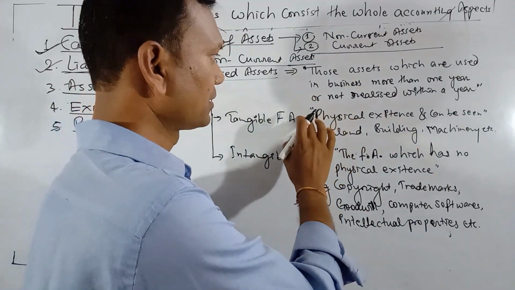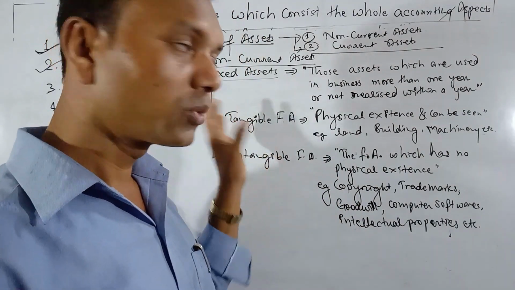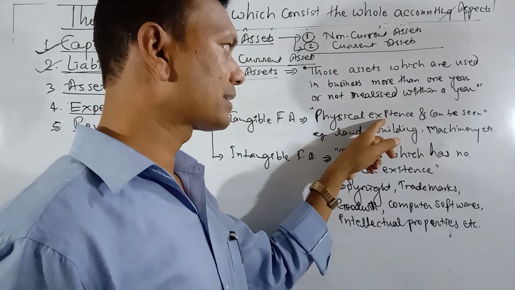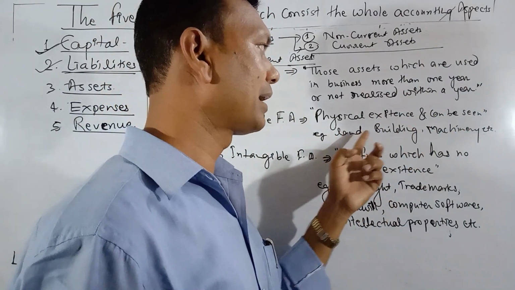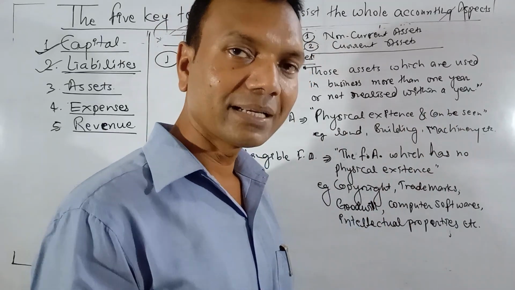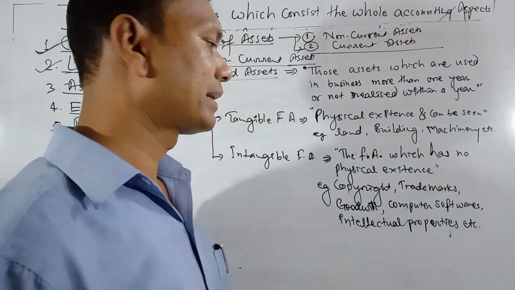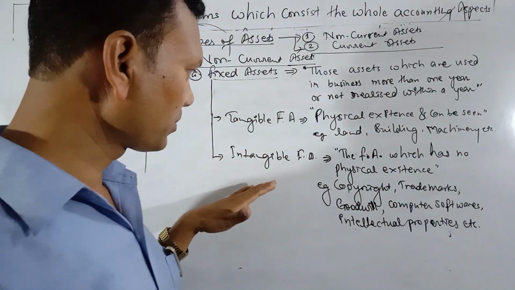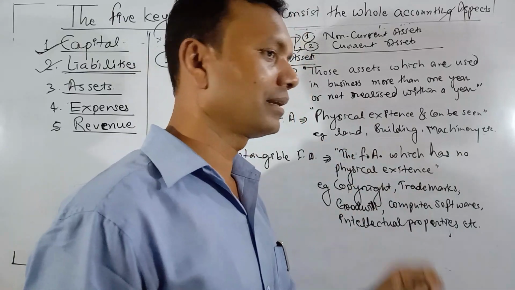Tangible fixed assets are those which have physical existence and can be seen, like land, building, machinery. That is why they are tangible fixed assets. And just the opposite, intangible means a fixed asset which has no physical existence.